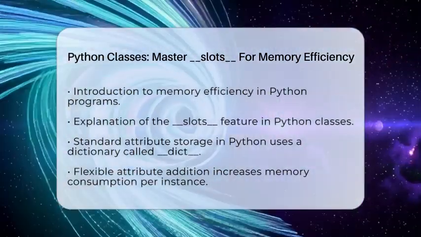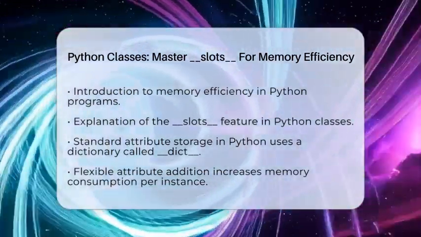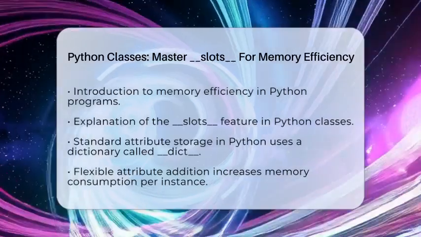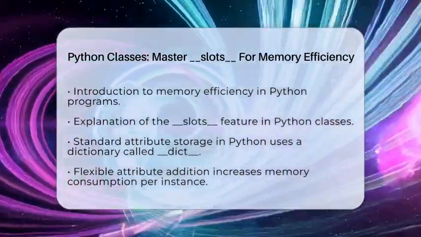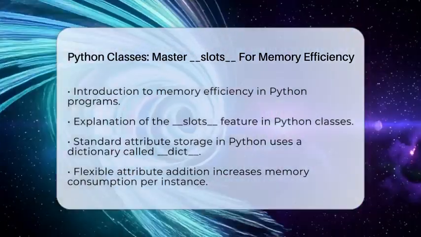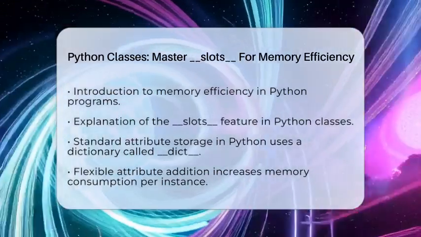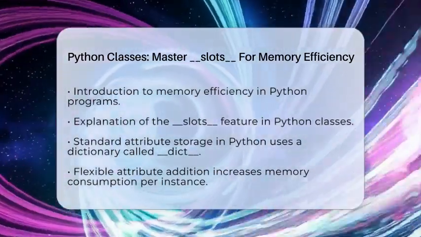Let's break it down. In Python, when you create a class, each instance of that class normally uses a dictionary called dict to store its attributes. This allows you to add attributes freely, but it comes at a cost. Each instance consumes more memory because of this flexible storage. If you create a lot of instances, the memory usage can add up quickly.